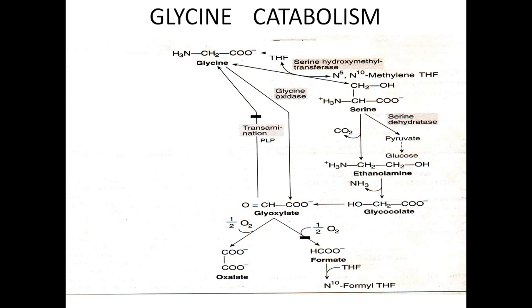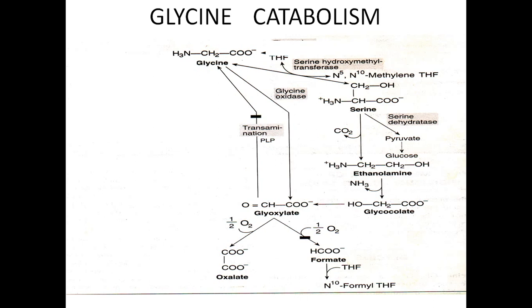So glycine can be synthesized from serine and serine can be synthesized from glycine as well. So glycine can be converted to serine, and again from the glycine it is converted to glyoxylate. Otherwise glycine can be converted to serine, and serine can be converted to ethanolamine. Ethanolamine is a very important compound which is required for the formation of an important phospholipid called phosphatidyl ethanolamine. And serine, by serine dehydratase enzyme, can be converted to pyruvate, and pyruvic acid is used for the synthesis of glucose via gluconeogenesis pathway.